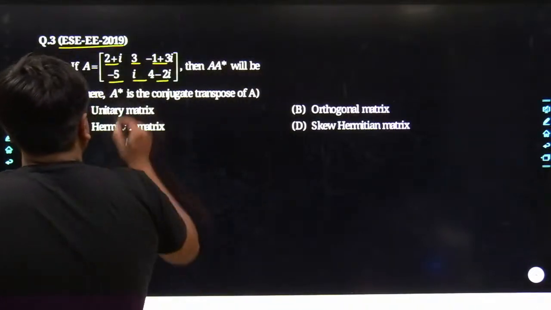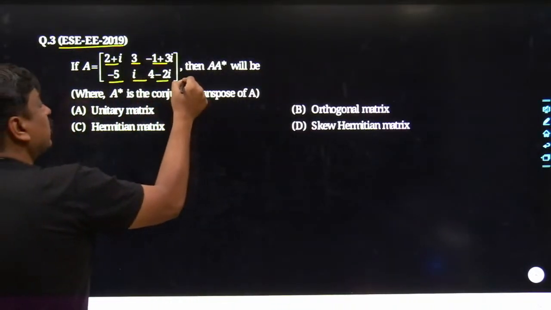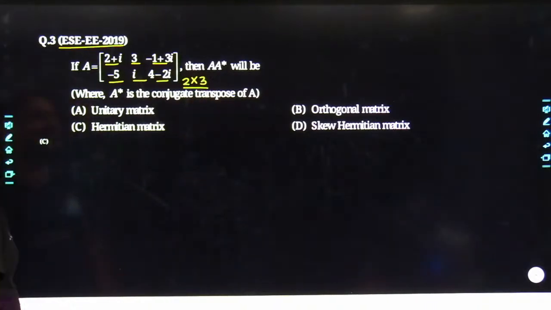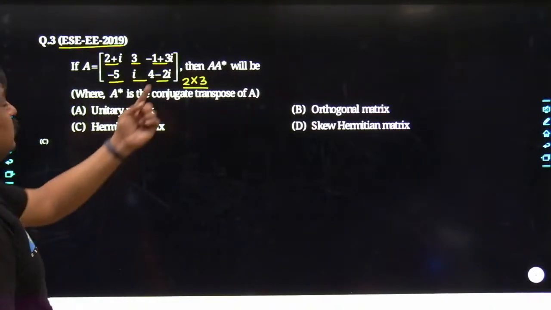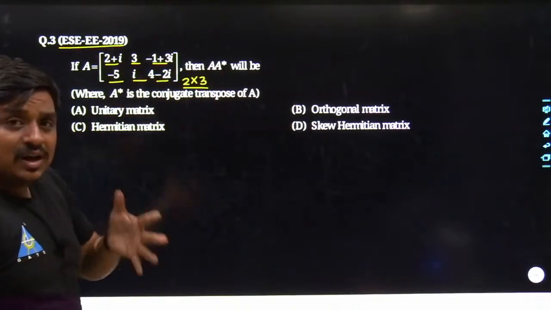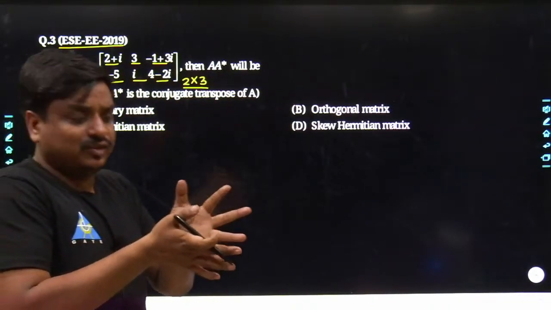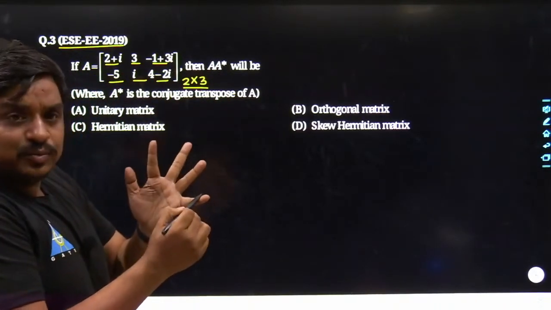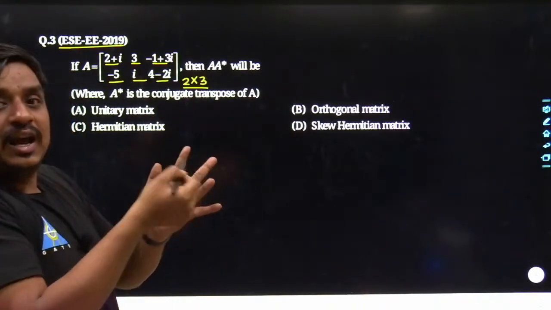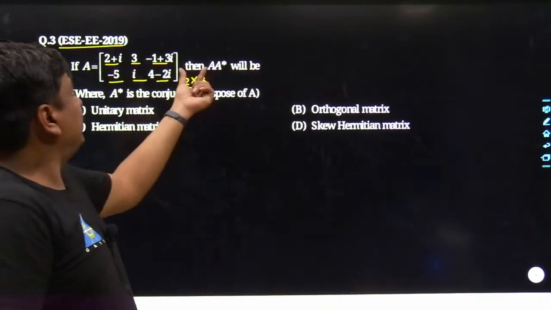My dear friends, if we talk about the order of this matrix, it contains 2 rows and 3 columns. And you will multiply A into A transpose conjugate. What does transpose conjugate mean? The name itself is self-explanatory. First you take its transpose, then you take its conjugate, or you can take its conjugate first and then its transpose, and you have to multiply them together.